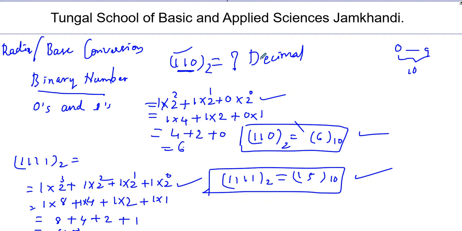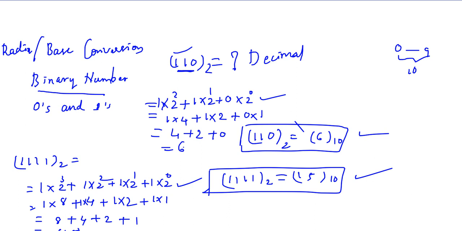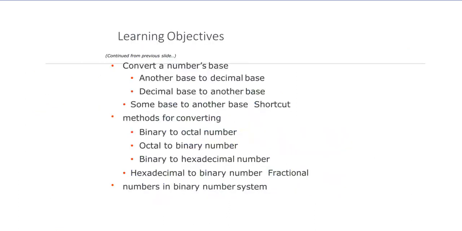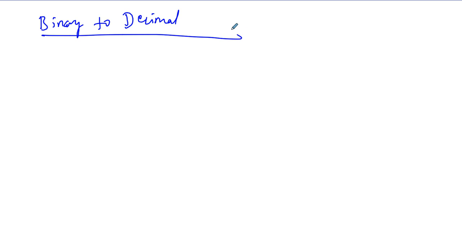Now I will give you some examples to do.